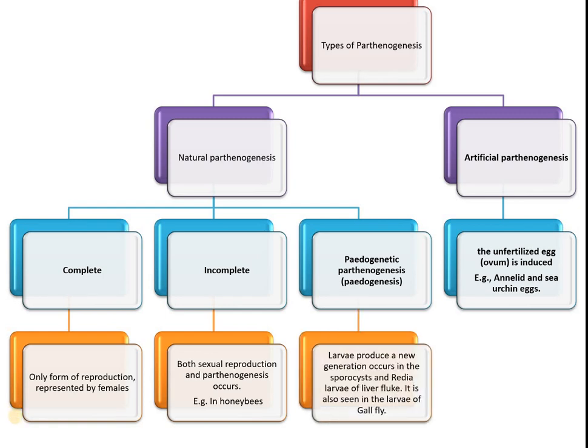What is the meaning of paedogenetic parthenogenesis? That is a 2-mark question. Here, the larvae produce a new generation, which occurs in the sporocysts and redia larva of liver fluke. It is also seen in the larvae of gall fly.